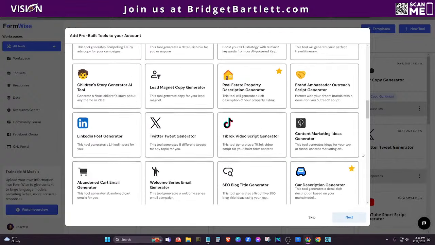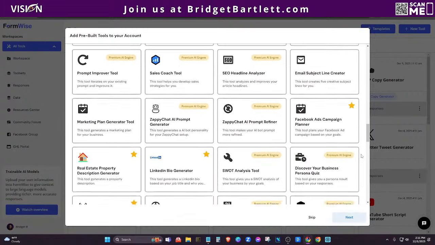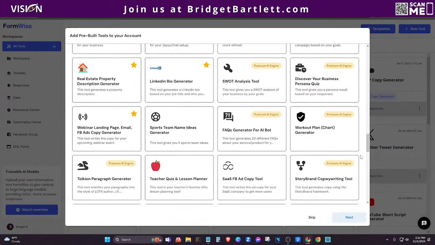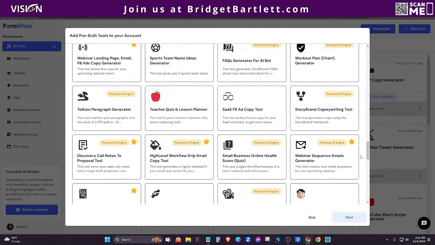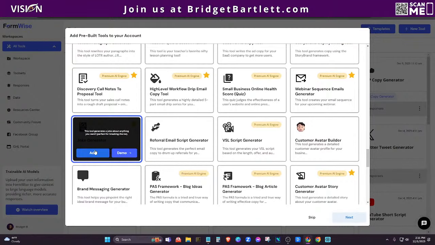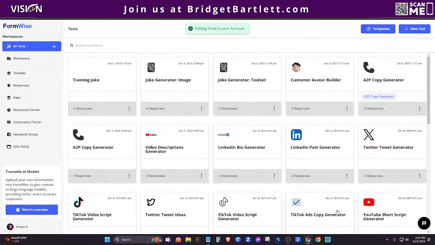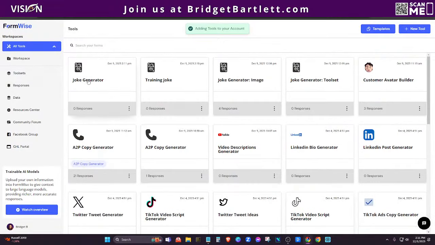But what I'm going to do is just scroll down here until I see the generate a joke. If you guys see it before me, say stop in the chat, and then I will stop. Oh, joke generator. All right, so I'm going to click on add now, and I'm going to click next. All right, so now we have the joke generator.